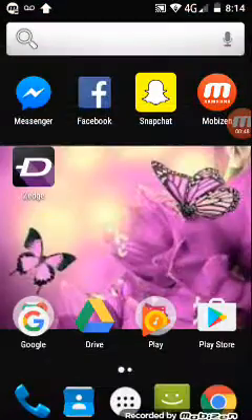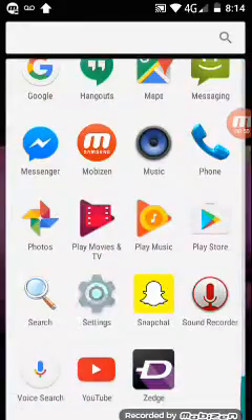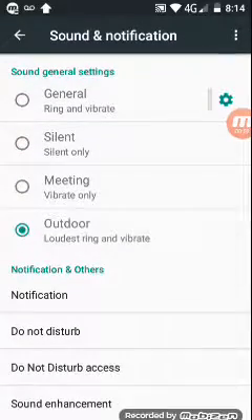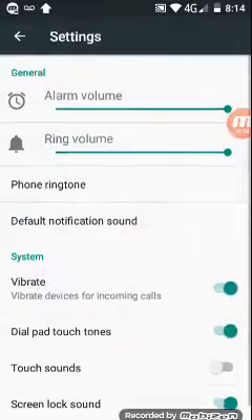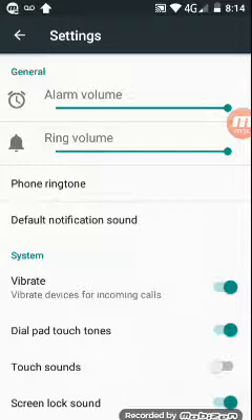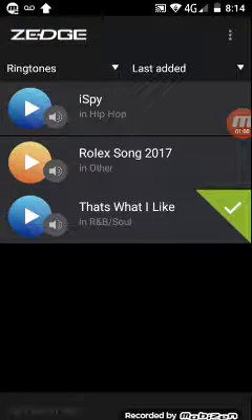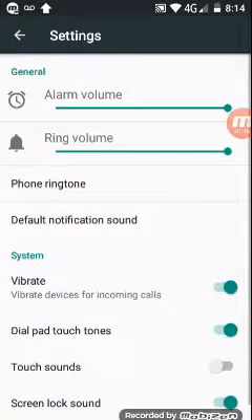You're gonna go home. You're gonna want to go to settings, and then you're gonna want to go to sound and notification. This is the little settings bar. You're gonna go to phone ringtone, and you're gonna want to go to That's What I Like. Okay, so you press set ringtone, and you have your ringtone.